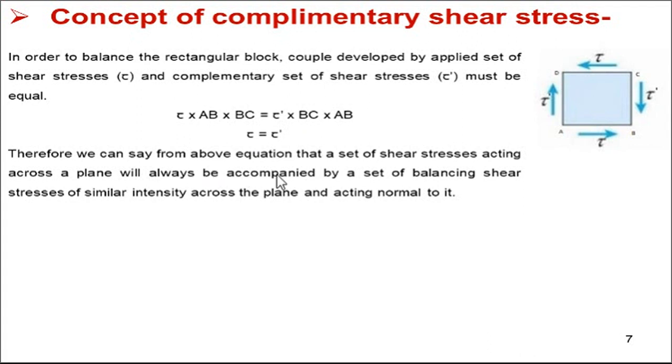Therefore, from the above equation we can say that a set of shear stress acting across a plane will always be accompanied by a set of balancing shear stress. One set is the shear stress, but for the purpose of maintaining equilibrium, one more set is used in the opposite direction. That set is called the complementary shear stress, or also the balancing shear stress. So we get an equal magnitude in the opposite direction, so that our block is in equilibrium, of similar intensity across the plane, acting normal to it.